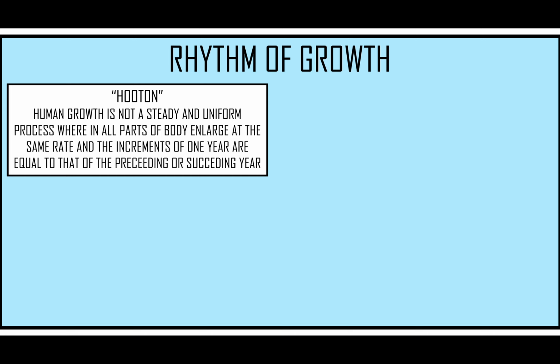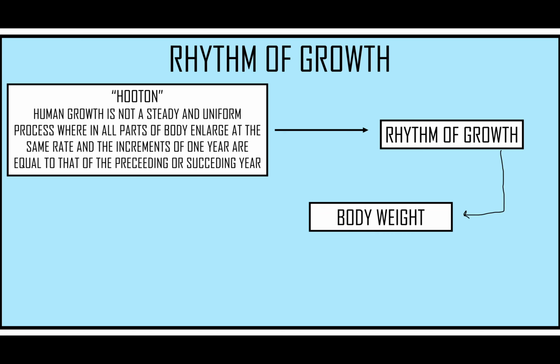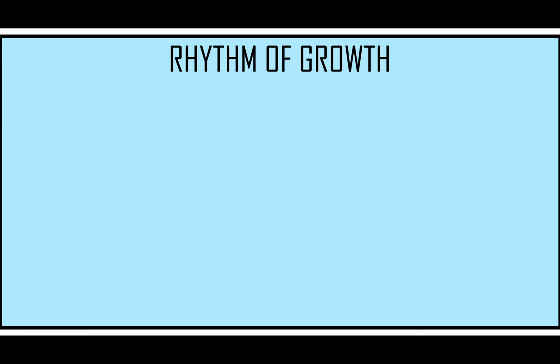What Houghton says is that human growth is not a steady and uniform process, but there lie rhythms of growth, and these rhythms of growth can be easily seen in body weight and body structure, and mostly in body structure that is equated to body height. As the human body doesn't grow at a steady and uniform rate, there are rhythms of growth.